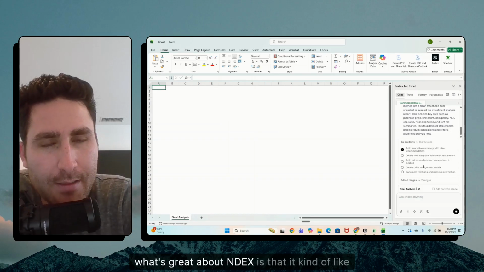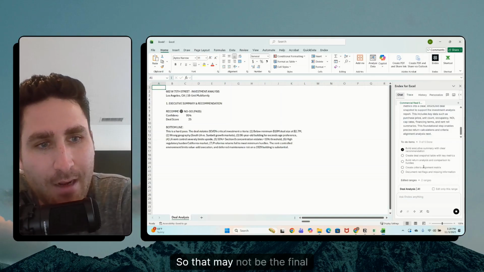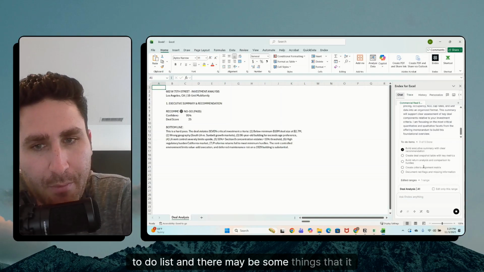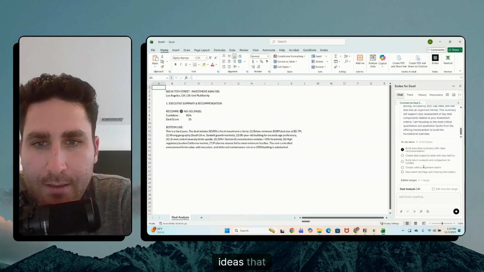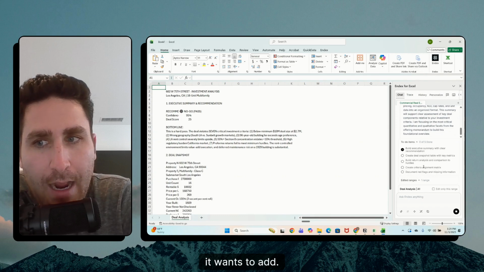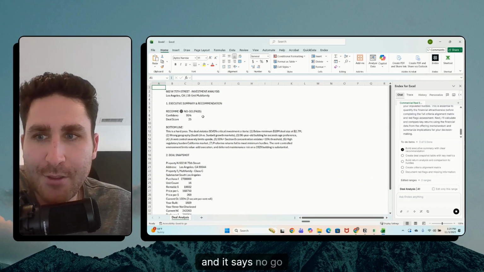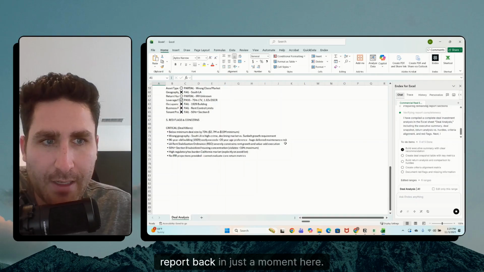What's great about ENDEX is that it evolves as you get into it. So that may not be the final to-do list. There may be some things that it catches, like errors, or some new ideas that it wants to add. Look, it already gave us a recommendation and it says no-go. Bottom line, there's a hard pass. Well, let's just see what it does. We will report back in just a moment here.